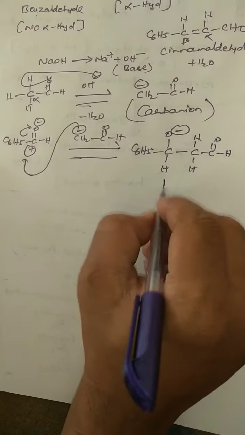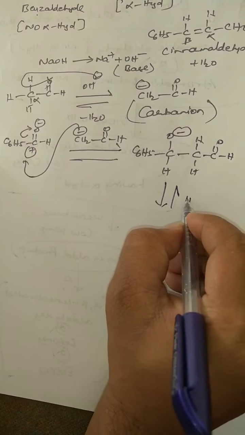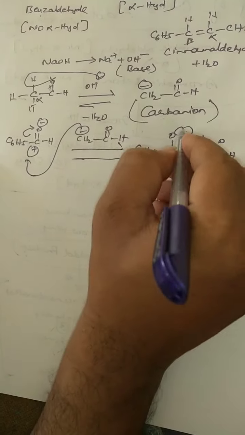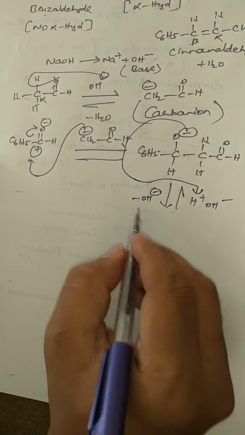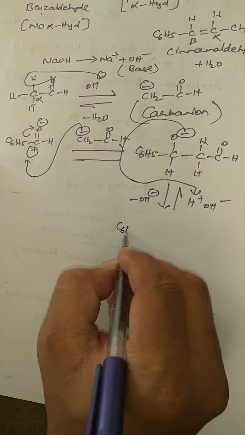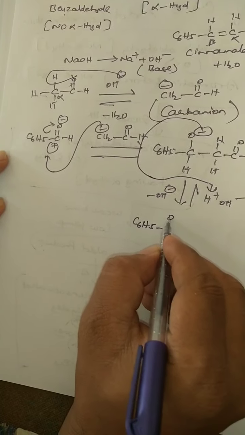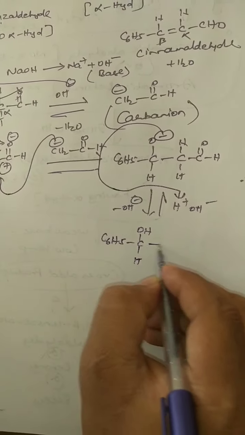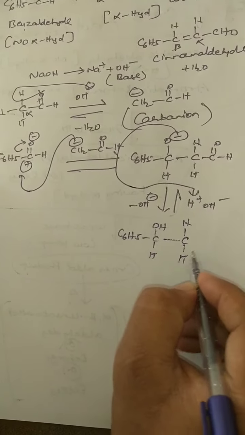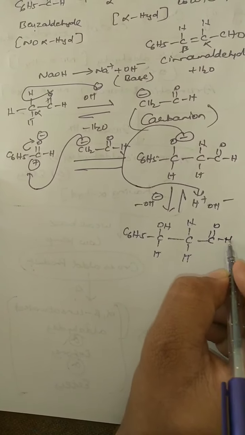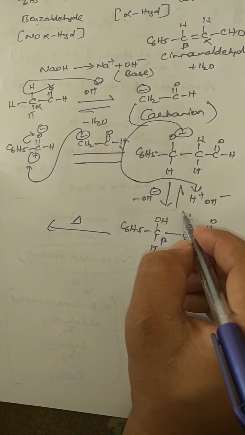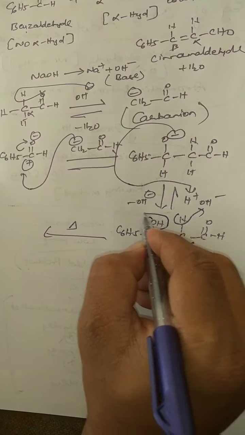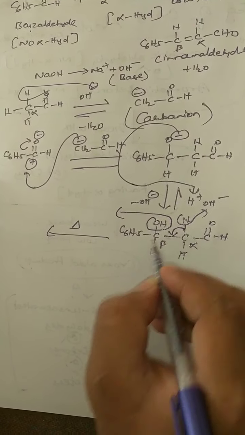So finally, on protonation, because we have taken aqueous NaOH, an aqueous medium. The catalyst is a base, so the catalyst OH minus is eliminated at the end of the reaction. So protonation takes place. What will you get? C6H5 OH H CH2 CHO. This is the alpha carbon and this is the beta carbon. So if you heat this, here H plus, from here OH minus, and this bond will turn this side.